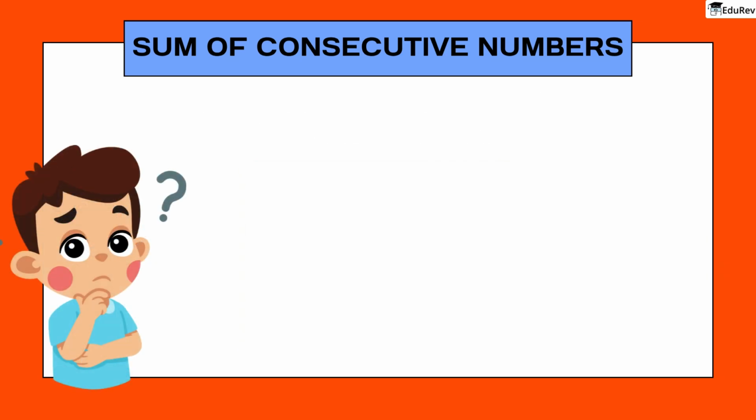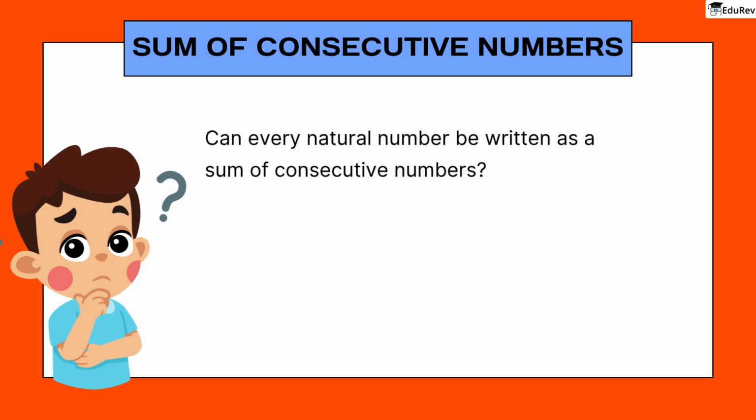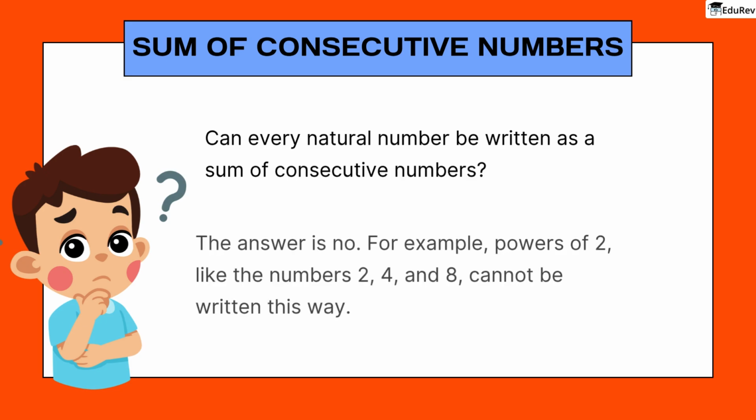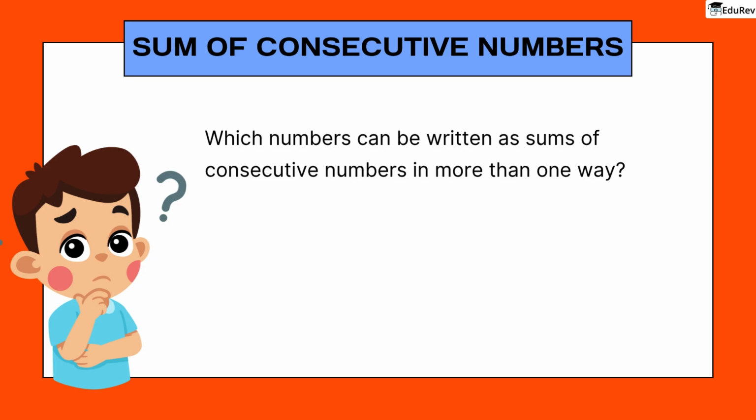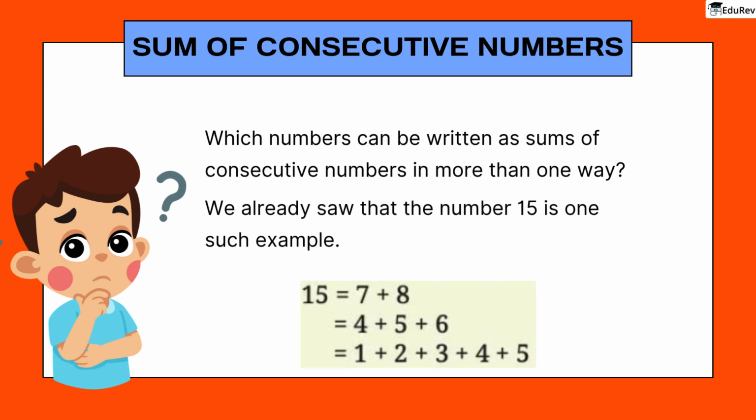This exploration led Anshu to ask some important questions. Let's look at them. First, can every natural number be written as a sum of consecutive numbers? The answer is no. For example, powers of 2, like the numbers 2, 4, and 8, cannot be written this way. Second, which numbers can be written as sums of consecutive numbers in more than one way? We already saw that the number 15 is one such example.